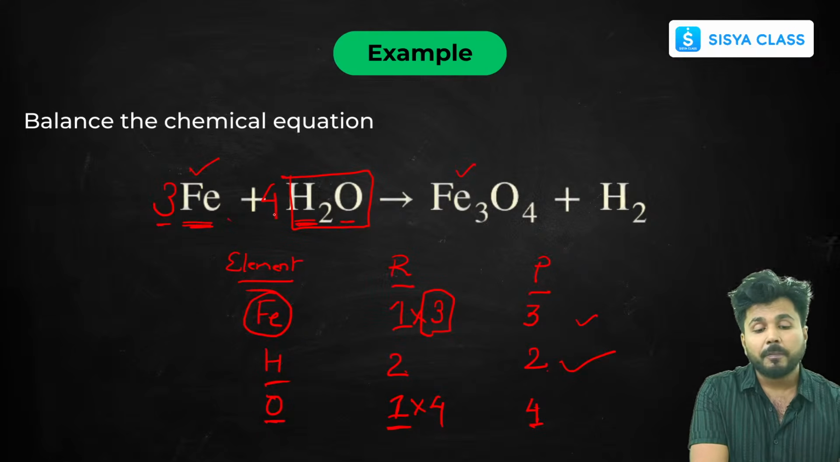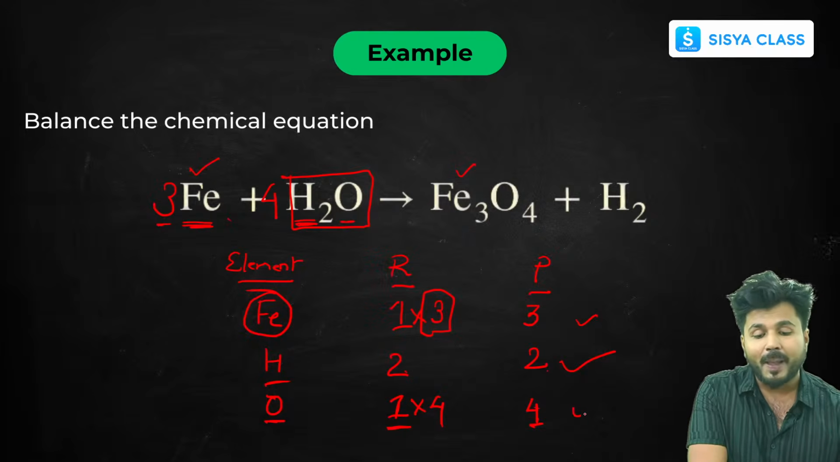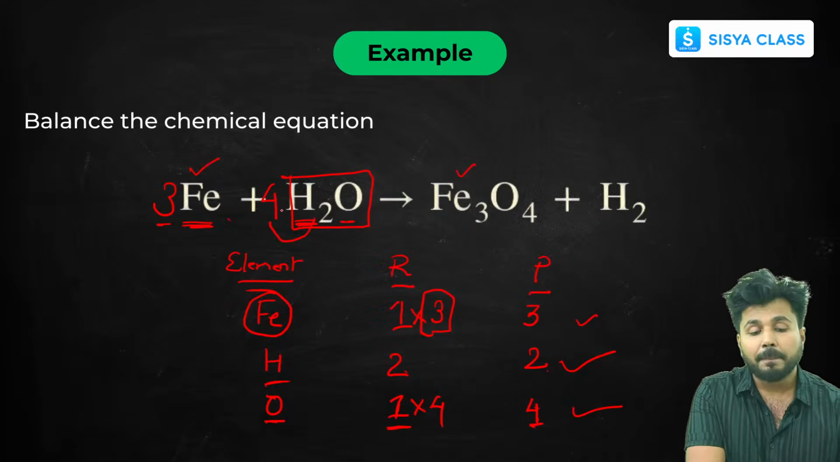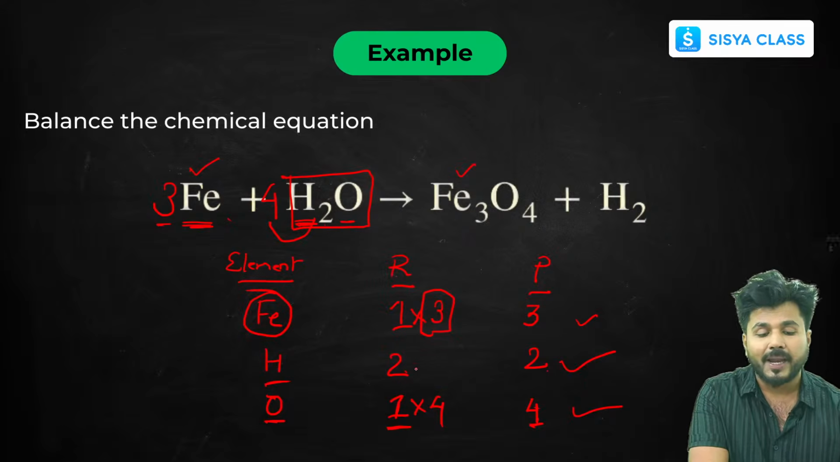Now when we put this 4 in front, we observe that the oxygen is balanced, but the hydrogen is also changing on the reactant side. When we multiply the subscript 2 with the number 4, the hydrogen becomes 8.